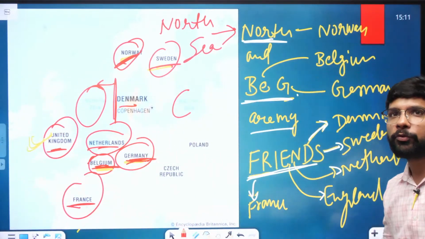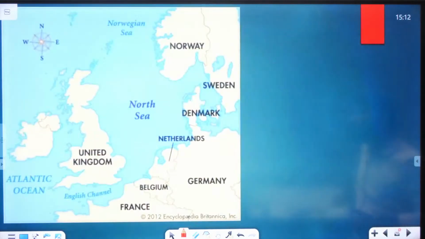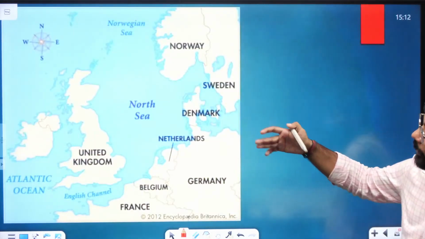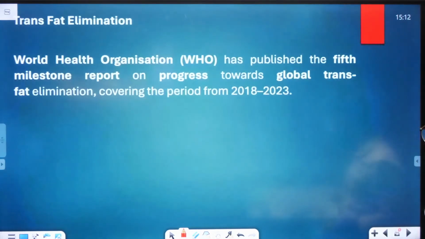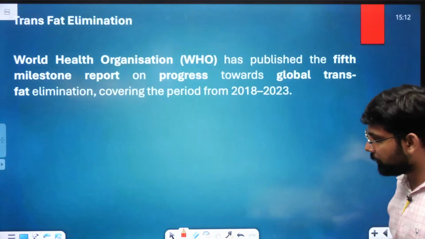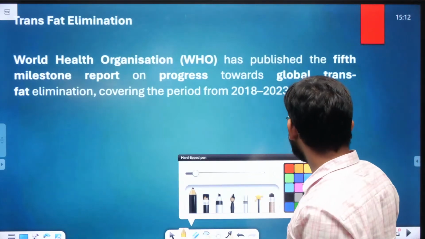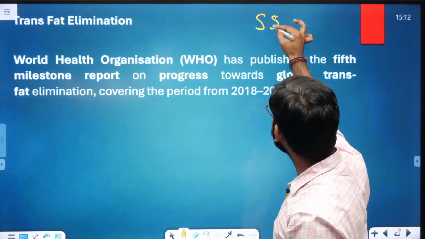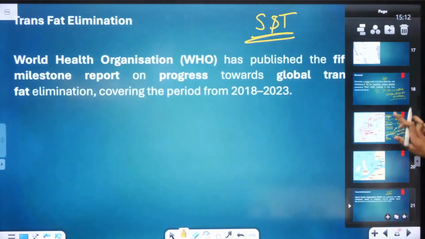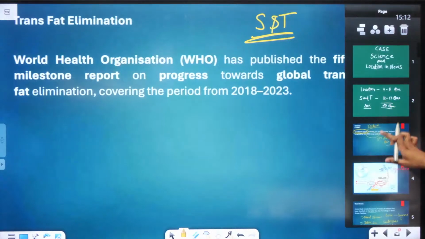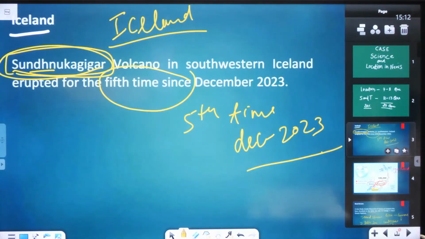Okay, so let's move to the next topic. So these are the country. आपने देख लिया नॉर्थ सी के कौन-कौन से कंट्री शेयर करते हैं. Next is the science topic we will start. The next we are going to start the science and technology. Before moving to the science and technology, let's revise the location once again. So you should remember, आपको यहीं पे याद हो जाए.